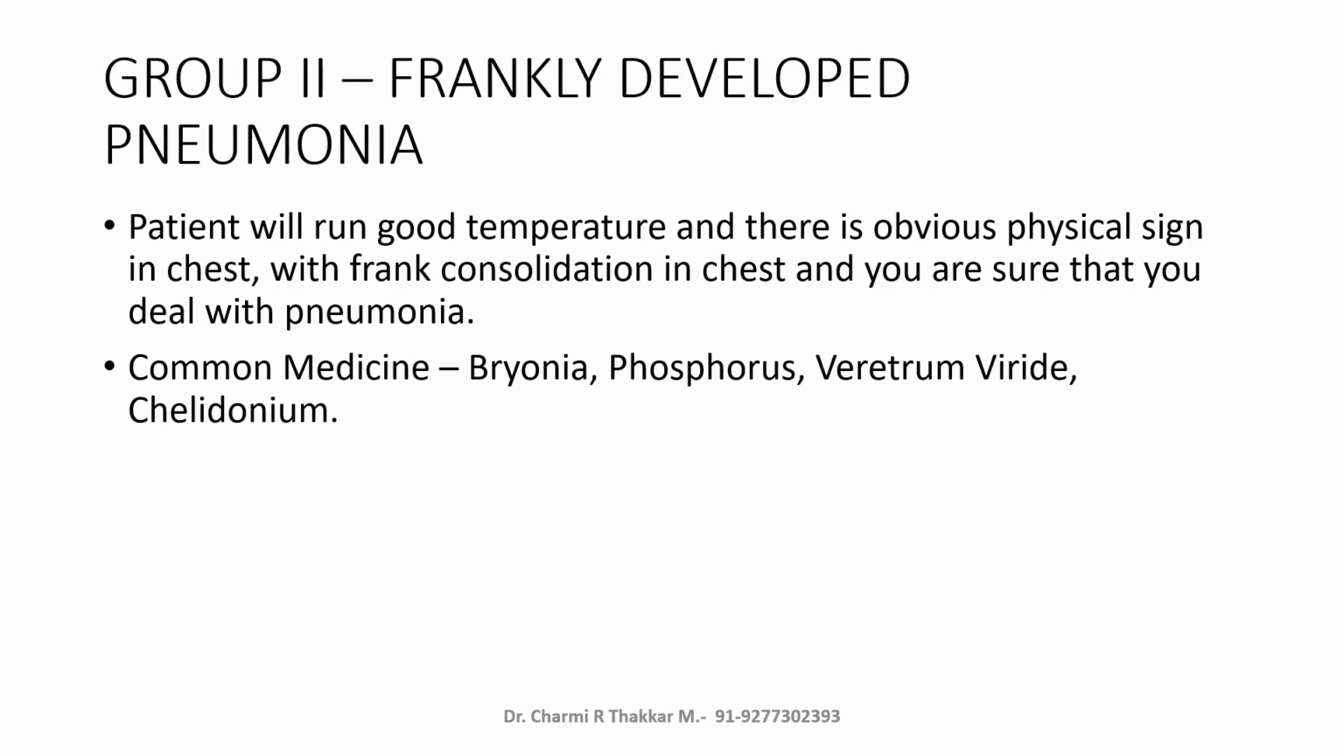So now we move to the frankly developed pneumonia stage. The patient will run a good temperature here, and there will be obvious physical signs in the chest like difficulty in breathing, cough and pain in chest, with a frank consolidation in the chest, and you are sure that you are dealing with pneumonia. The common medicines which Bolland described for frankly developed pneumonia are bryonia, phosphorus, veratrum viride, chelidonium.